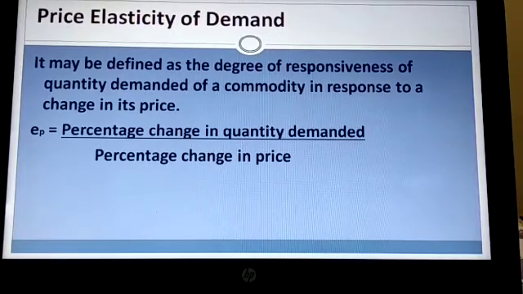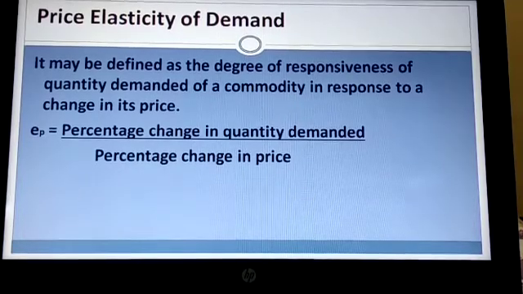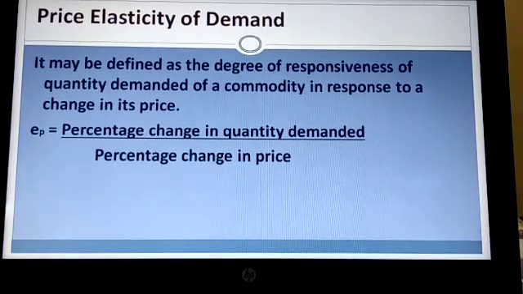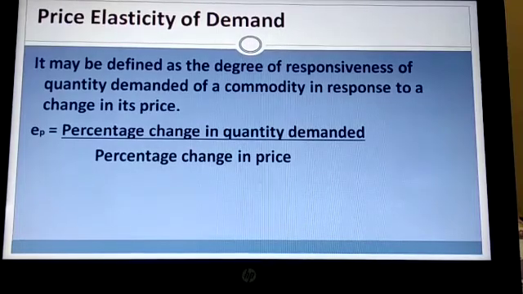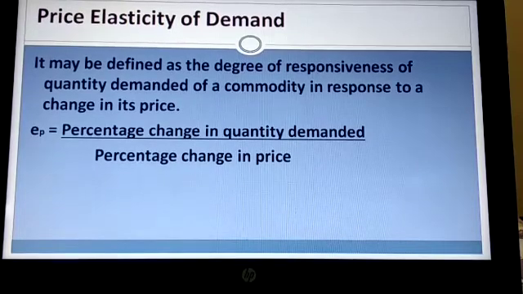If the price falls by 10%, the quantity demanded increases by 50%, there is some extent of change. What is the extent of change? 50%. So elasticity of demand measures the extent of change or degree of responsiveness. Keyword, degree of responsiveness.